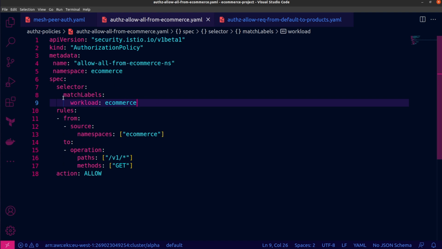So as you can see, I'll just quickly go over that again. My selector specifies that this is for the e-commerce workload, and under my rules, this is for the source.